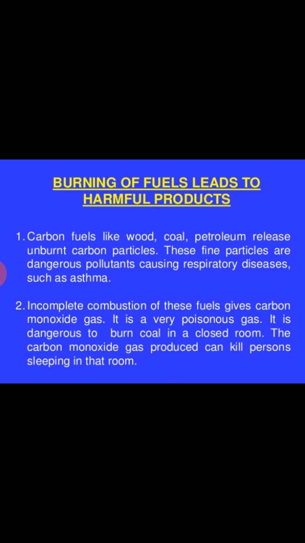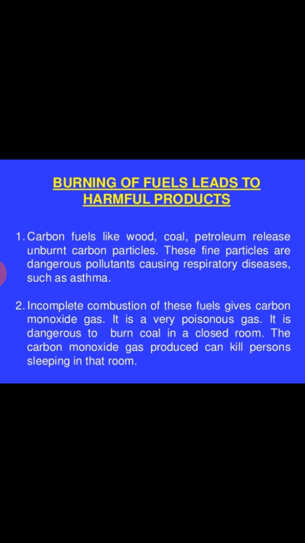So first we see the first harmful product. Carbon fuels like wood, coal and petroleum release unburned carbon particles. After burning any carbon fuel such as charcoal, wood, coal and petroleum, they release unburned carbon particles. It does not burn completely.